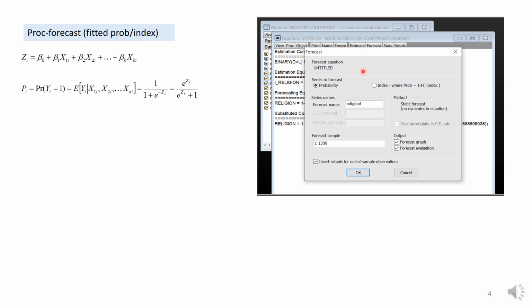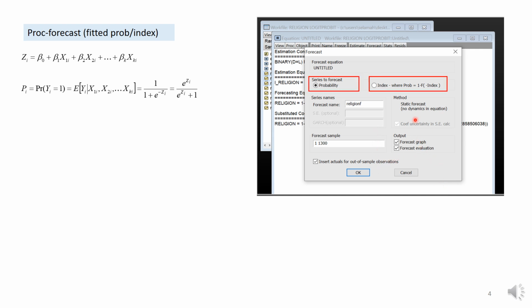When you do that, if you want the probability, you can click on this one. If you want the index, which is your z, you can click on that. If we click on probability, the forecast name is religionF, or if you don't like it, you can change it to something else. Then you say okay.